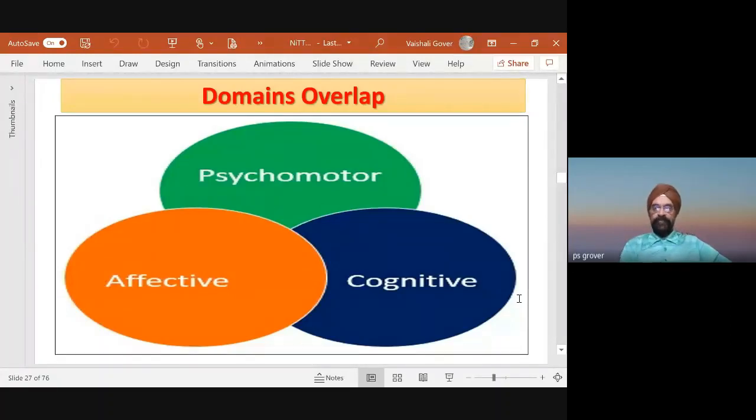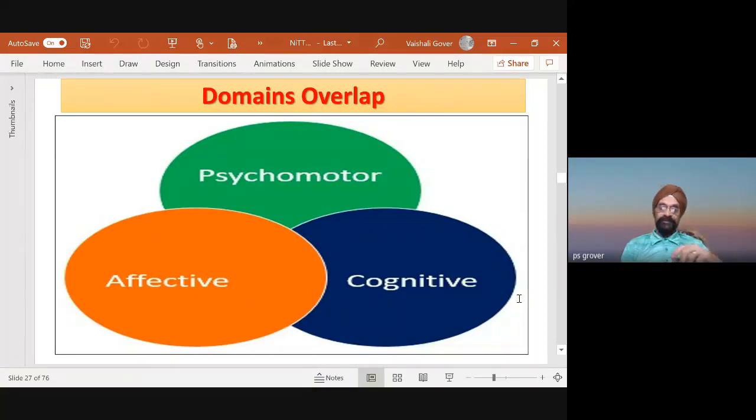Because the time factor is a little limited, but the domains overlap. All these domains, psychomotor, affective, and cognitive, overlap. Obviously, a human being has all the 3 components. Some may have some better than the others. Psychomotor, let's say piano. Some people play musical instruments very beautifully.